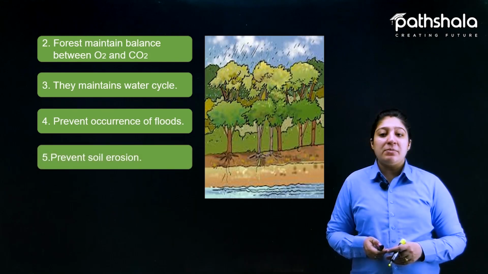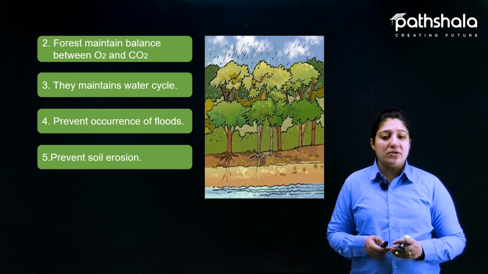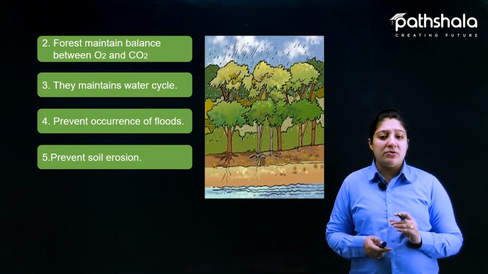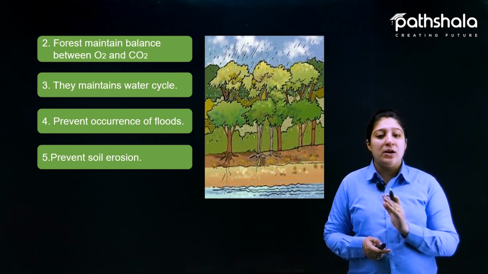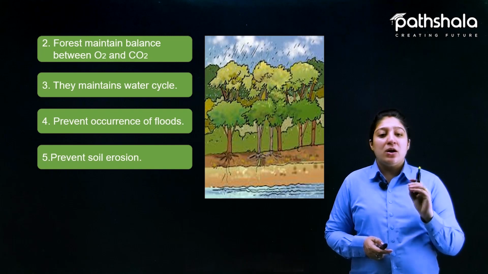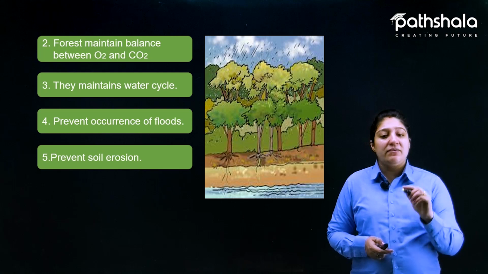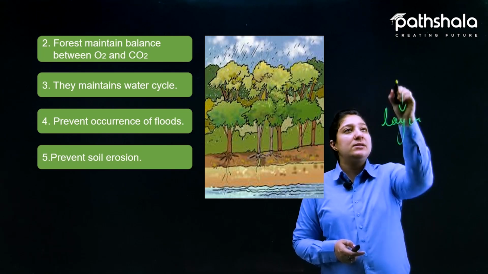The next thing that plants do is they prevent soil erosion. We already know what soil erosion is, but I'll explain again. It is the washing off or removal of the topsoil, the top layer, which is very nutritious for the plant.